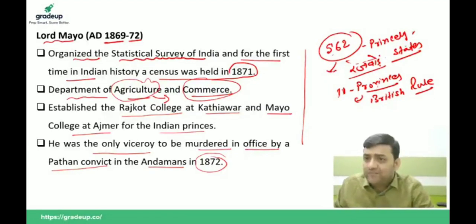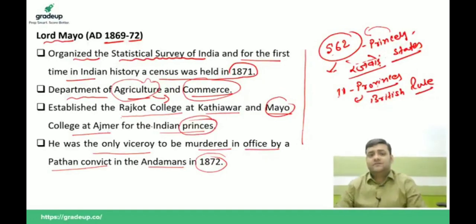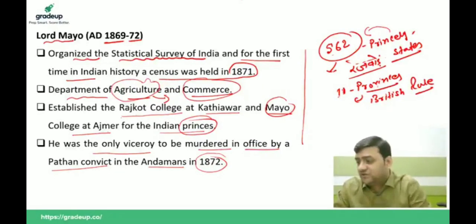When these princely states were loyal to the Britishers, in order to educate their children, they came up with two important colleges. One college was established in Rajkot, in Kathiawar, and the second was the Mayo College at Ajmer for the Indian princes. This was the female college. Don't worry, don't confuse that.